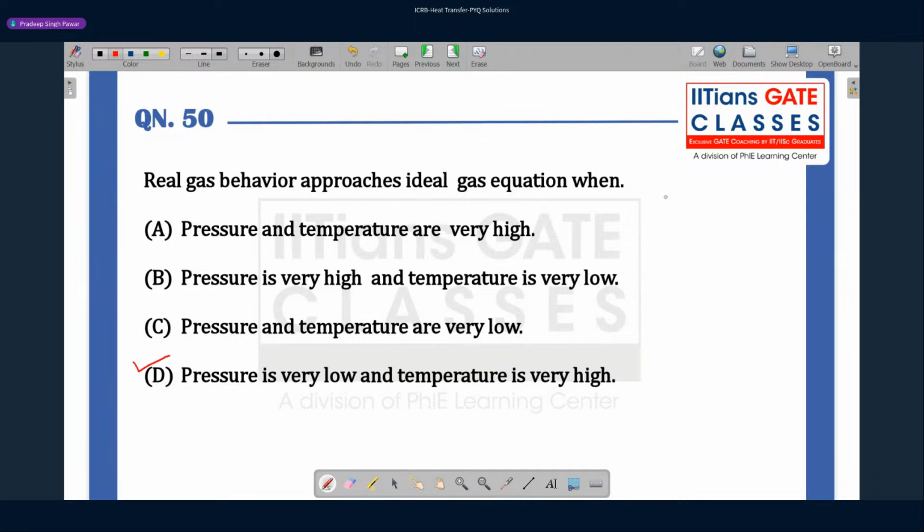So we know that the ideal gas equation is nothing but P v equals RT. Okay, so this is the ideal gas equation.